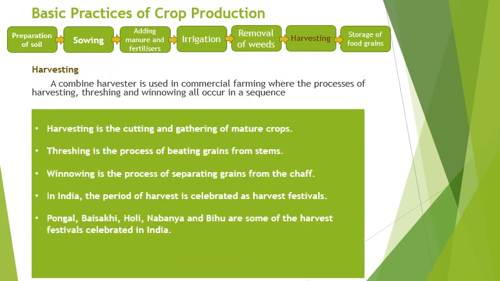Next stage, harvesting. A combine harvester is used in commercial farming where the process of harvesting, threshing and winnowing all occur in a sequence. Harvesting is the cutting and gathering of mature crops. Threshing is the process of beating grains from stems. Winnowing is the process of separating grains from the chaff.